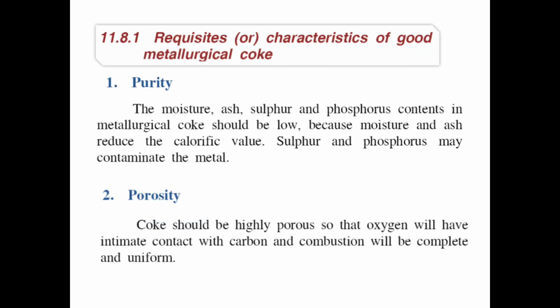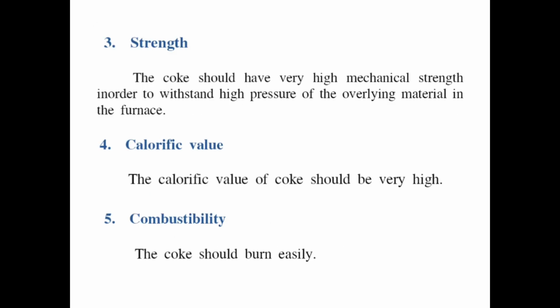Purity. The moisture, ash, and sulfur and phosphorus content in the metallurgical coke should be low because moisture and ash reduce the calorific value. Sulfur and phosphorus may contaminate the metal. Porosity. Coke should be highly porous so that oxygen will have limited contact with the carbon and the combustion will be complete and uniform. Strength. The coke should have very high mechanical strength in order to withstand the high pressure of the overlying material in the furnace.